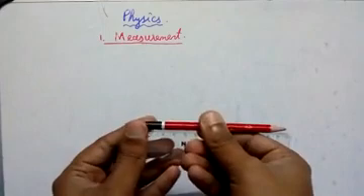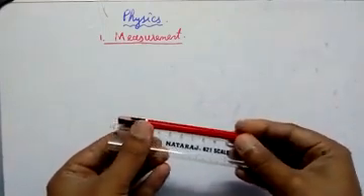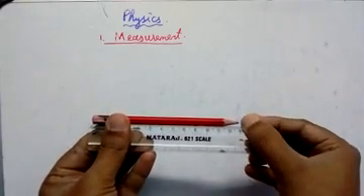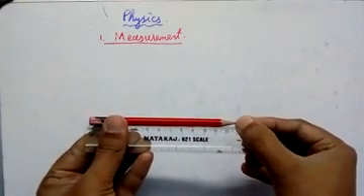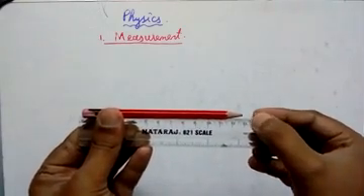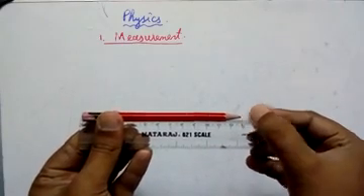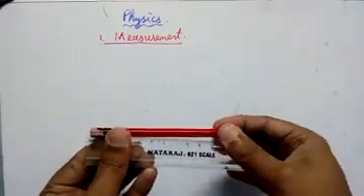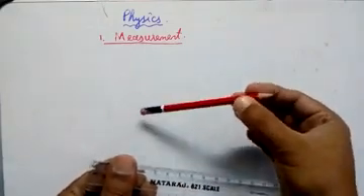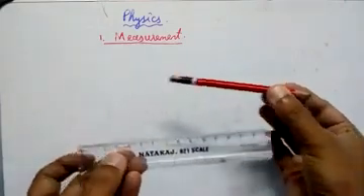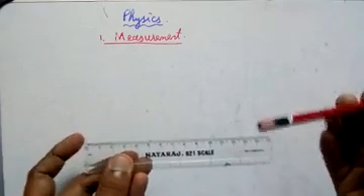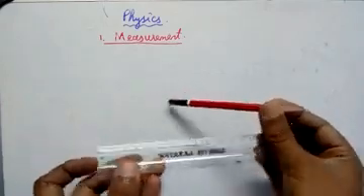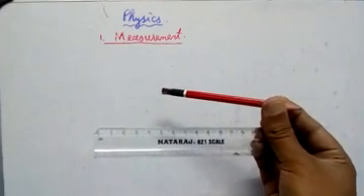This is an old pencil, so I'll keep it this way on the zero edge, and then I'll see here. You can see it's around 13 centimeters. Exactly, it's around 12.7 or 12.8. So in this way we compared two things. The pencil has unknown length, the scale is a known length. So we are comparing unknown things with known things of the same kind. That means we compare length here only.